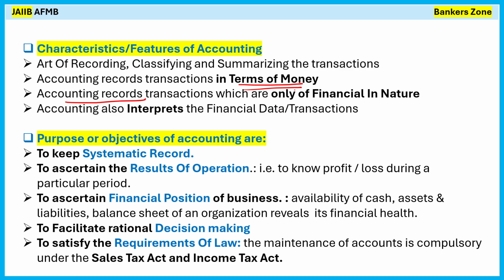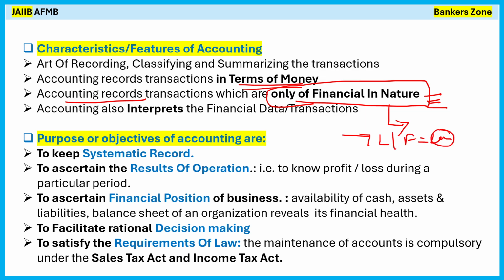Accounting records the transactions which are only financial in nature, right? Only financial transactions are able to be recorded. For example, whether or not it involves any cash transaction. However, the financial transaction means what? You have given some money to a colleague or your friend as a loan, right? It is what? The financial transaction which you have to enter into the accounting.